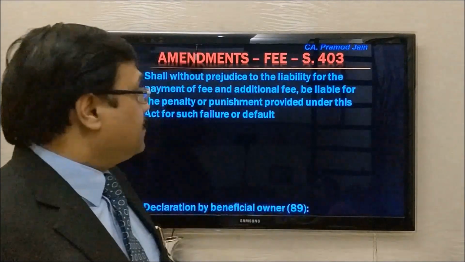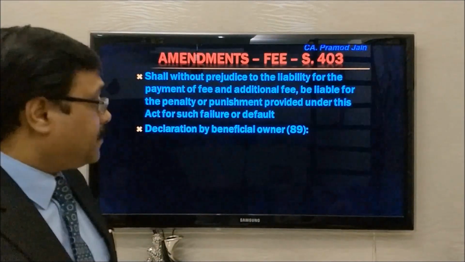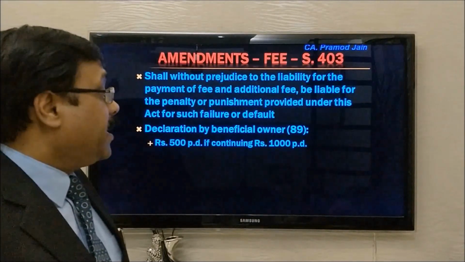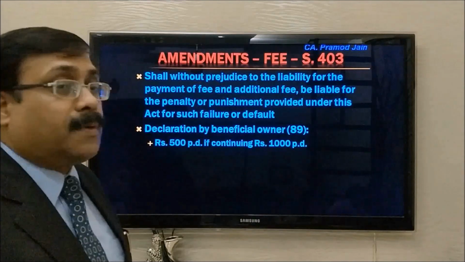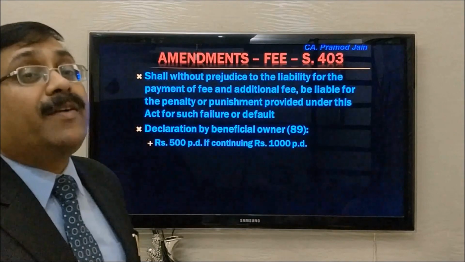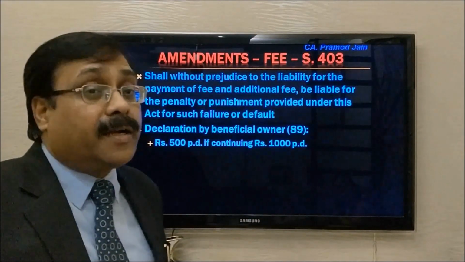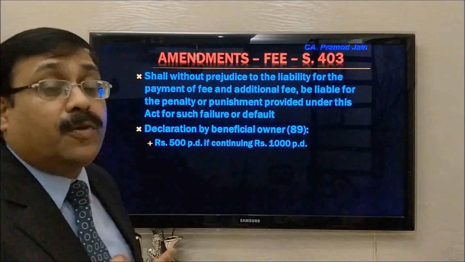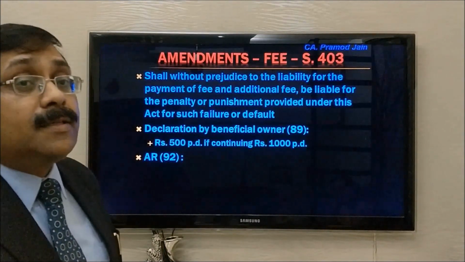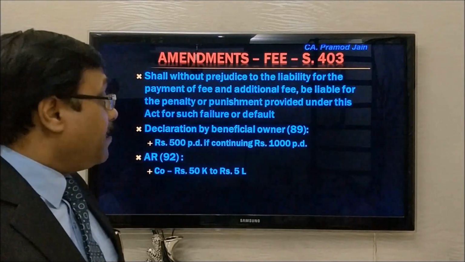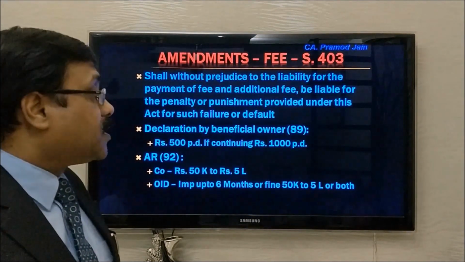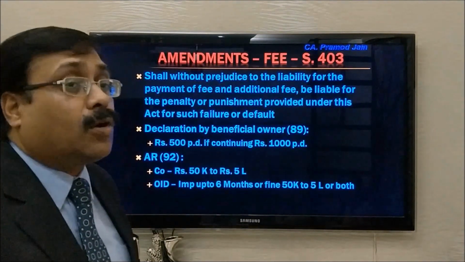So what are these penalties? If I talk about section 89, the penalty for late filing is minimum 500 rupees per day, and if it is a continuing default, 1000 rupees per day. So now if that declaration by the beneficial owner is not filed within the due date, the additional fee will be 100 rupees and the penalty would be 500 rupees per day. For my annual return, section 92, company minimum 50,000, maximum 5 lakhs, and officer in default, imprisonment up to 6 months or fine 50,000 to 5 lakhs or both.